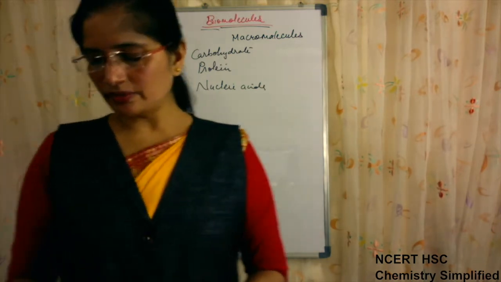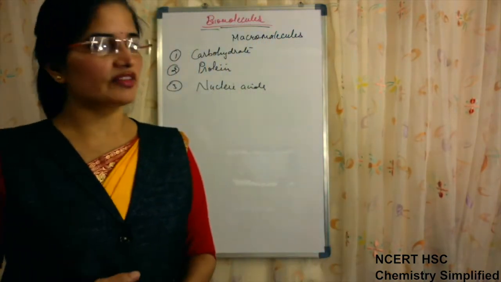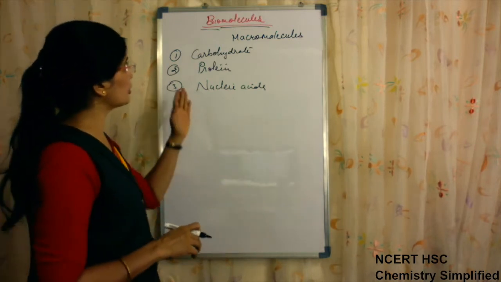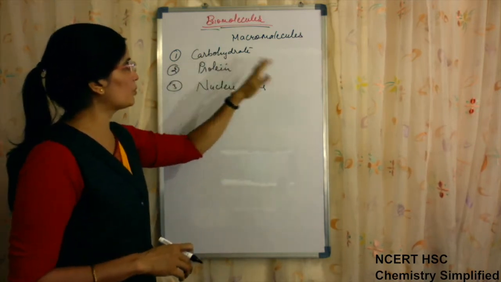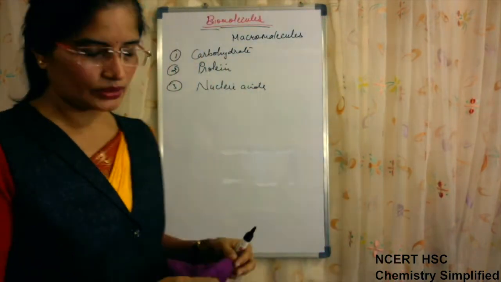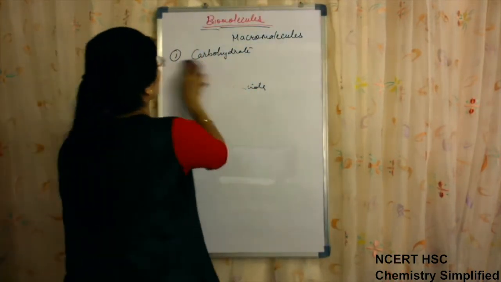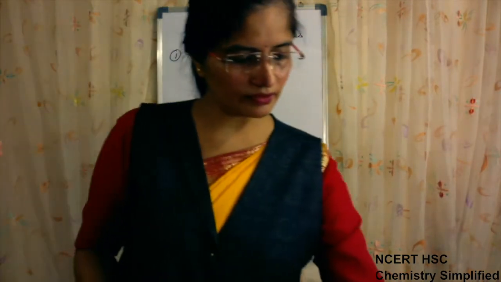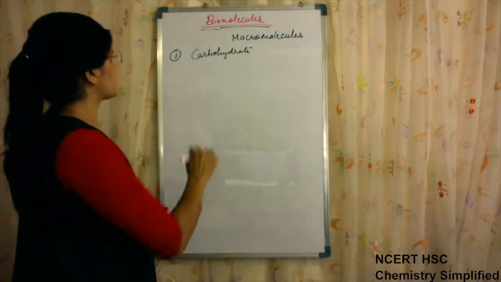Along with that, enzymes and vitamins were also there, which are now not included. So we are going to talk about carbohydrates first today. Proteins and nucleic acids we'll talk about later. So today we'll talk about macromolecules, and one of them is carbohydrates.